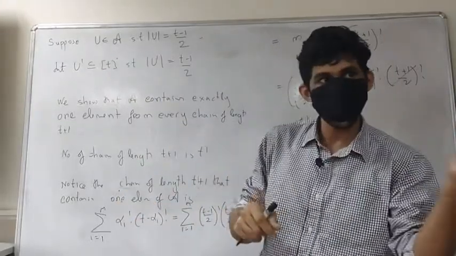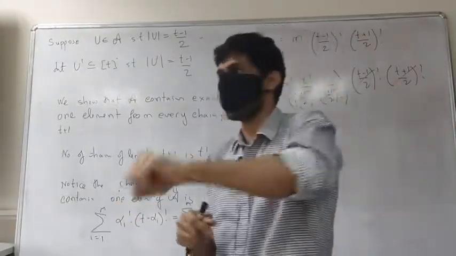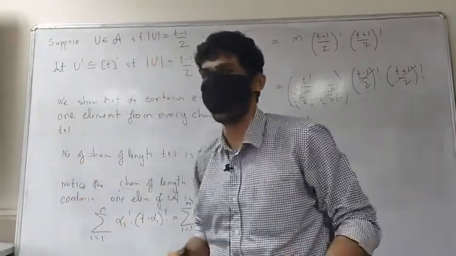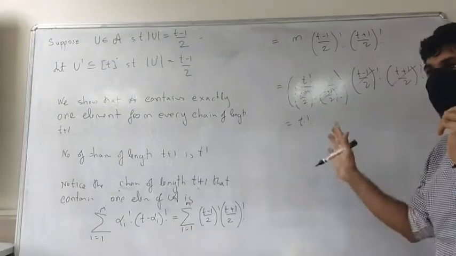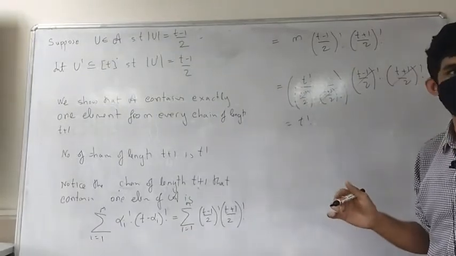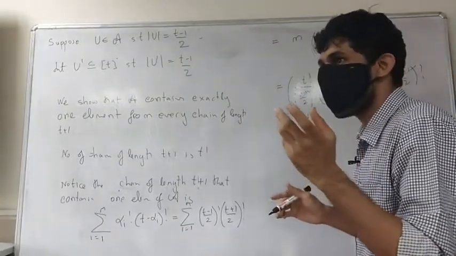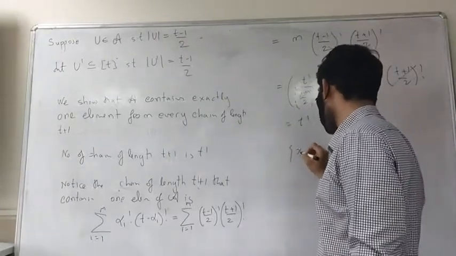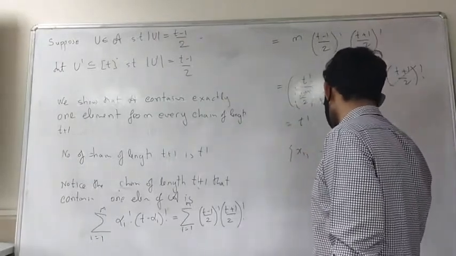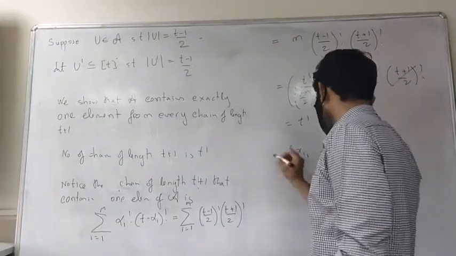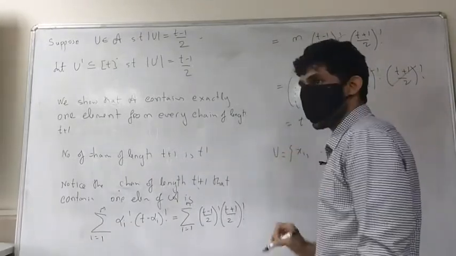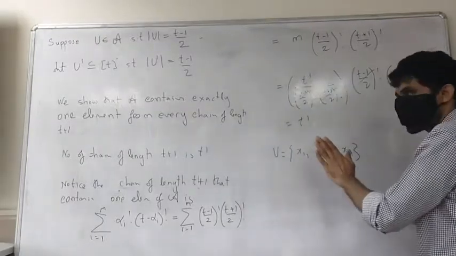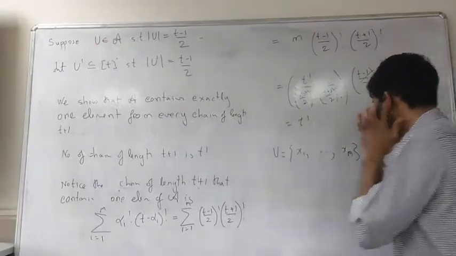Now I can always put and remove finitely many times, one at a time. First insert, then remove, then insert, then remove, then insert, then remove, till I get u prime. You can try and see, it's always possible. It is not very difficult to see. In fact, I can even give you the steps to do it.